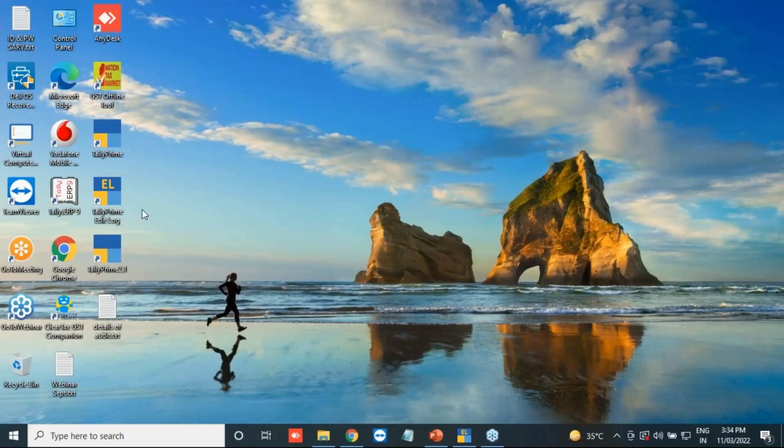As you see on my screen, I have multiple Tally icons. Here you can see I have the TallyPrime edit log icon, and here I have Tally 2.1. This is my previous version, don't consider this, but these are the two versions which will be newly available to the clients. So here we have the TallyPrime edit log and TallyPrime 2.1. The same procedure we previously had for downloading Tally applies for downloading these two.